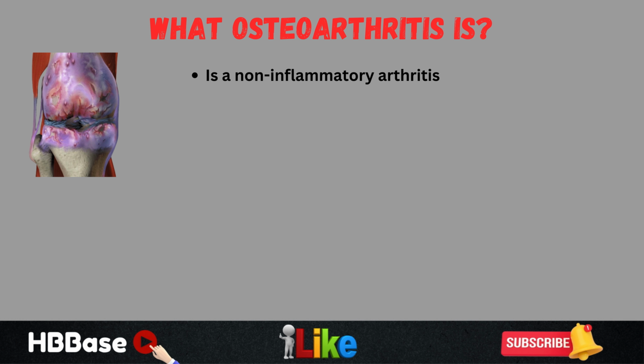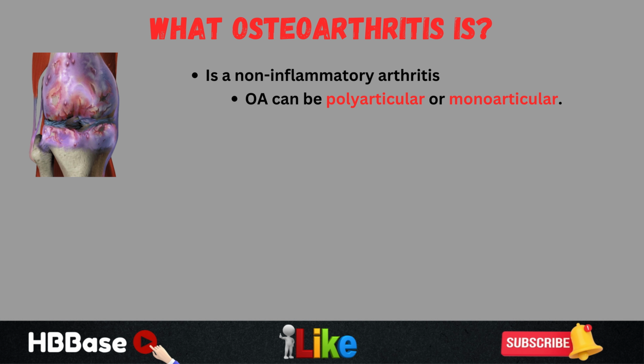We want to talk about what I mean by non-inflammatory arthritis later on when we talk about the symptoms of osteoarthritis. But what I want you to take away is that it is a non-inflammatory arthritis compared to an inflammatory arthritis like rheumatoid arthritis. And it can be polyarticular or monoarticular. So poly meaning many, articular referring to joints. So many joints can be affected in osteoarthritis, or it can be monoarticular, mono meaning one. So one or many joints can be affected in osteoarthritis. And we're going to talk about the joints that are more commonly affected in the next part of the video.